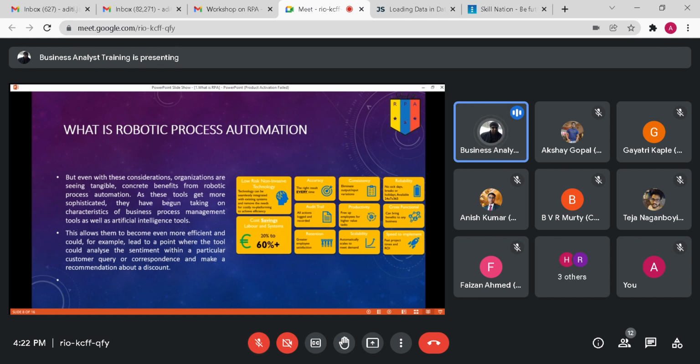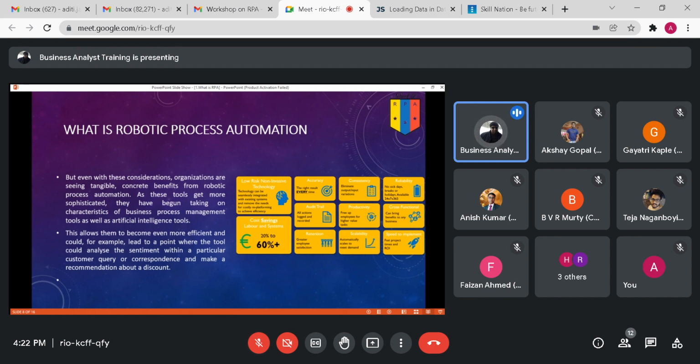Now they want to outsource because in the US it will take $8 per hour, whereas in India it will take $8 per day, right? And the internet really makes it easy to send the work here. So you send the image of the form to somebody in India who reads the data from the image and puts it into the application. Or let us say even from an Excel sheet into the application, simple data entry.